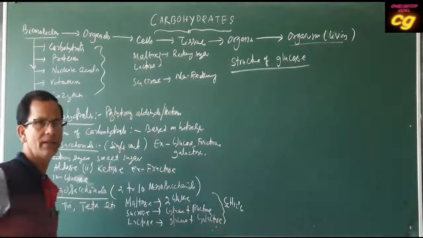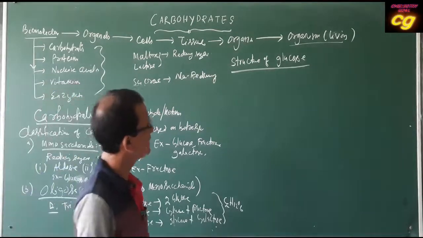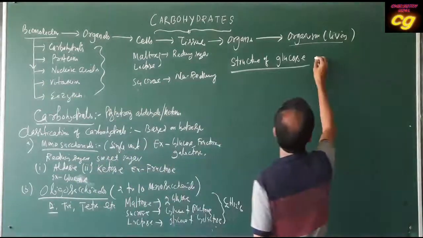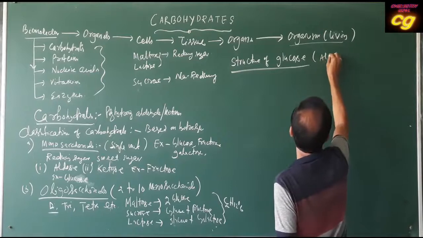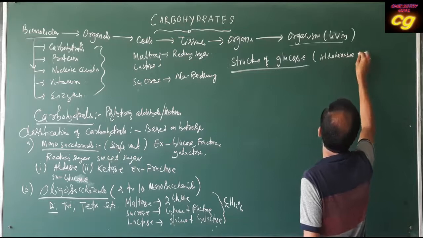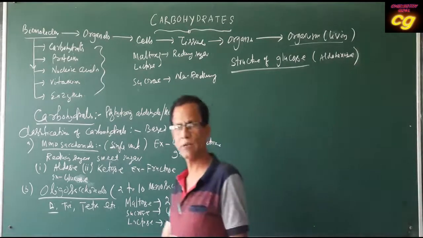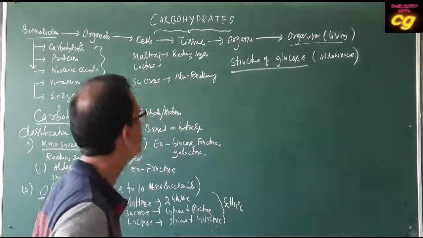Glucose is an aldohexose, a structure having 6 carbon and an aldehyde group.